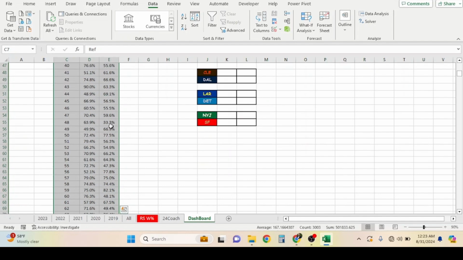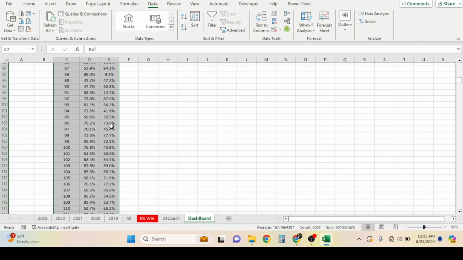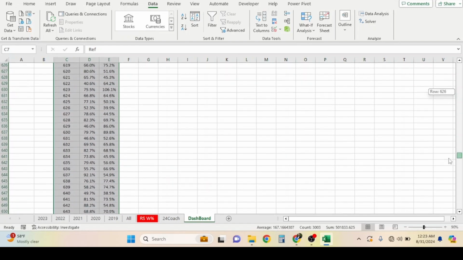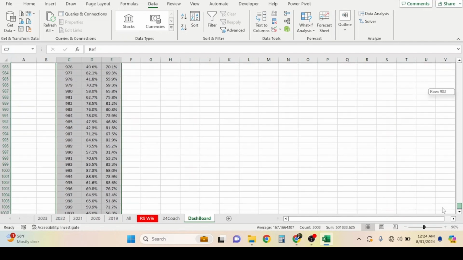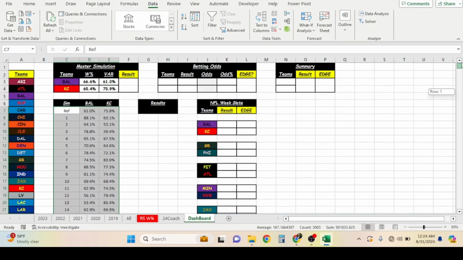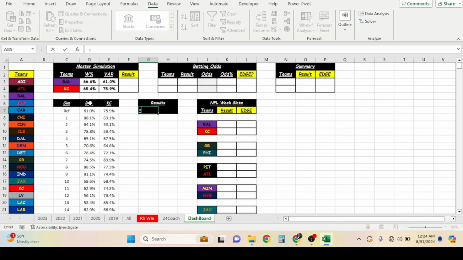We have 1,000 simulations of this game with the standard deviations, as you can see. So going all the way down, you don't have to scroll all the way down, but I just want to prove the picture to you. 1,000. Perfect. So there you have the simulations. Now we want to figure out the results. So what we're going to do here is equals again Baltimore, equals again Kansas City. These are going to give us our results.